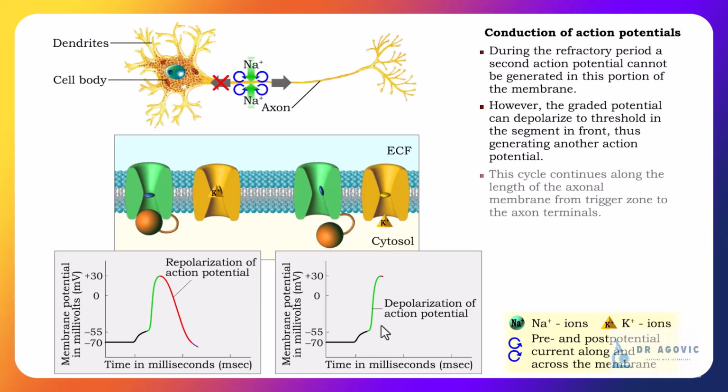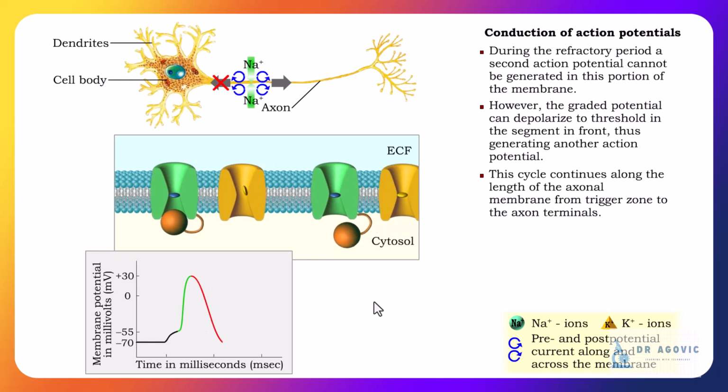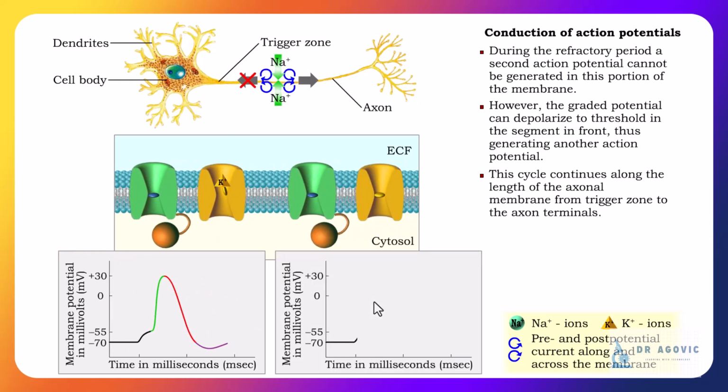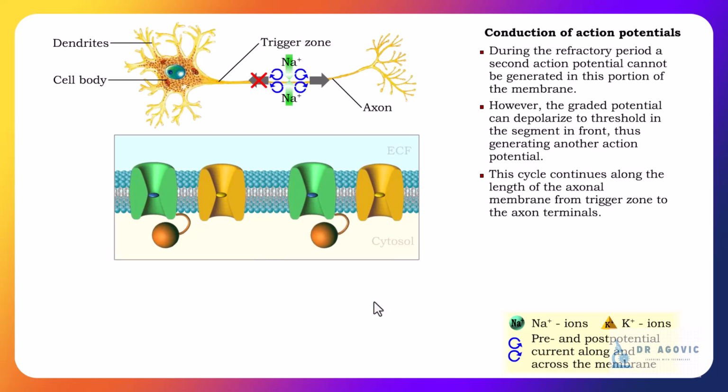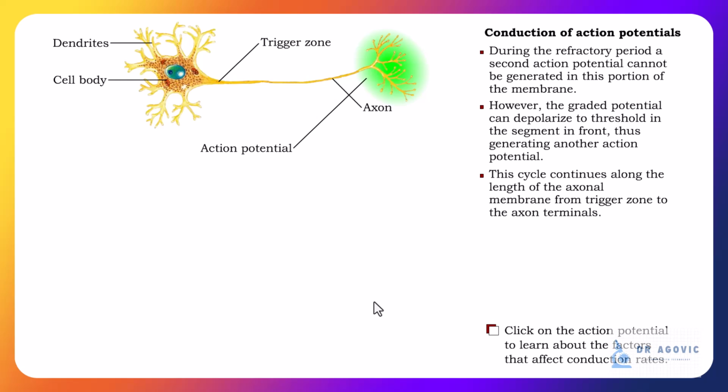The nervous impulse is conducted along the membrane to the next segment as the graded potential there reaches threshold and self-propagates an action potential again. The cycle, or wave, of depolarizations continues until the impulse reaches the axon terminal.